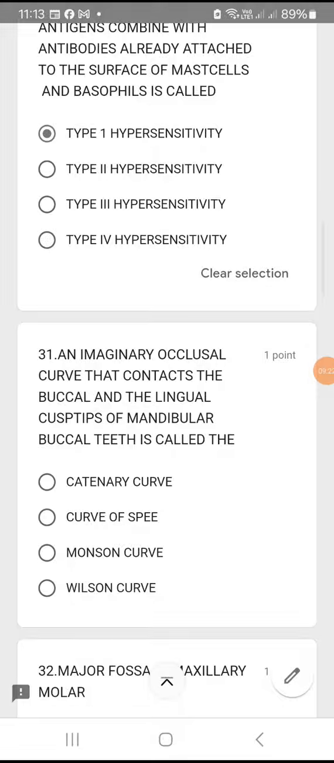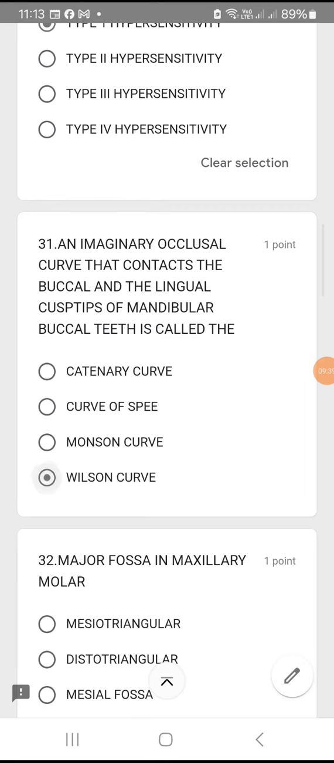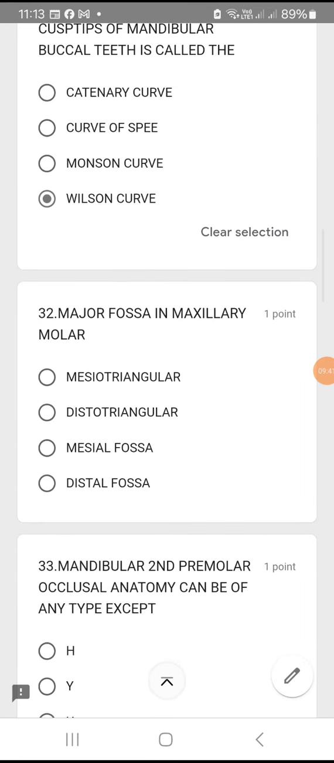Question number 31. An imaginary occlusal curve that contacts the buccal and the lingual cusp tip of mandibular buccal teeth is called the. So it is mandibular buccal teeth contacting. The buccal and the lingual cusp are contacting. So that imaginary line is called as curve of Wilson. Okay, option D, curve of Wilson.